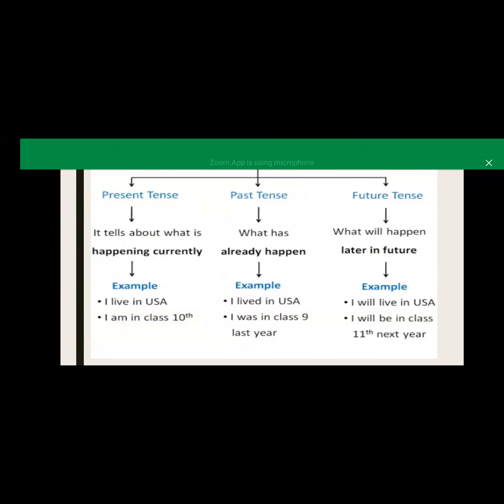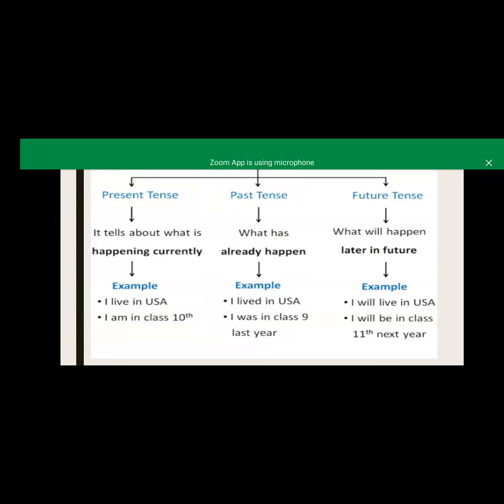So today we are going to talk about the past tense. So what is past tense, and what are the sentences in the past tense, and what has already happened.